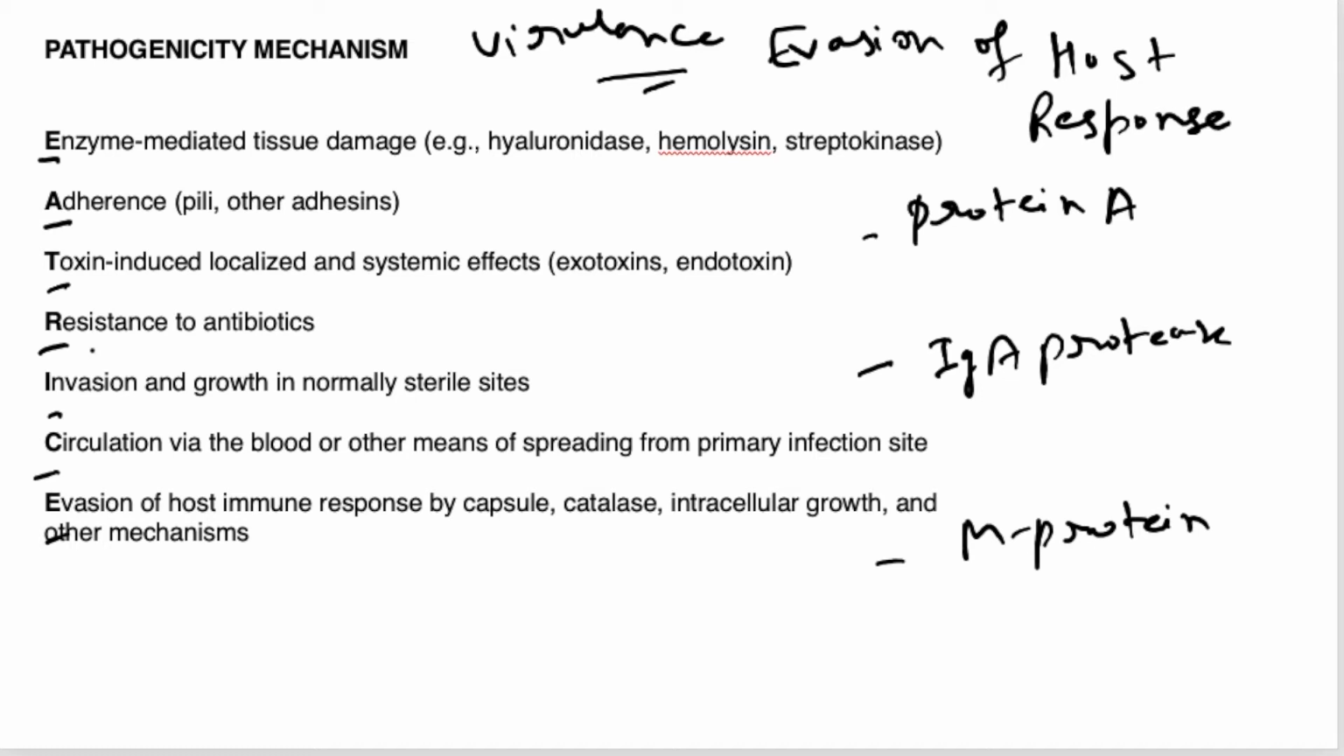We have already seen, and we will see once again. R stands for resistance to antibiotics. I stands for invasion and growth in normally sterile sites. C stands for circulation via the blood or other means of spreading from the primary site of infection. And E stands for evasion of the host immune response by means of capsule, certain enzymes like catalase enzyme, or intracellular growth and other mechanisms. So we will see one by one in an elaborate manner.